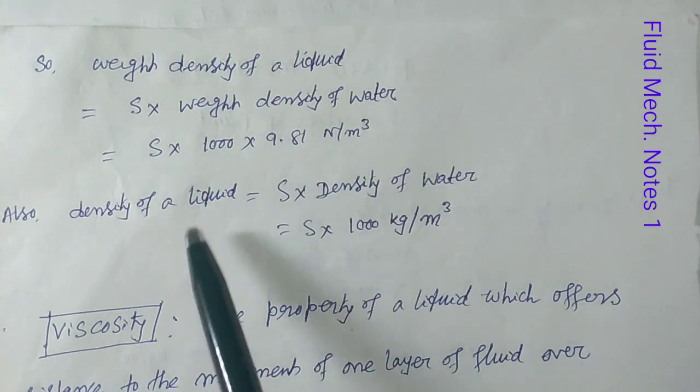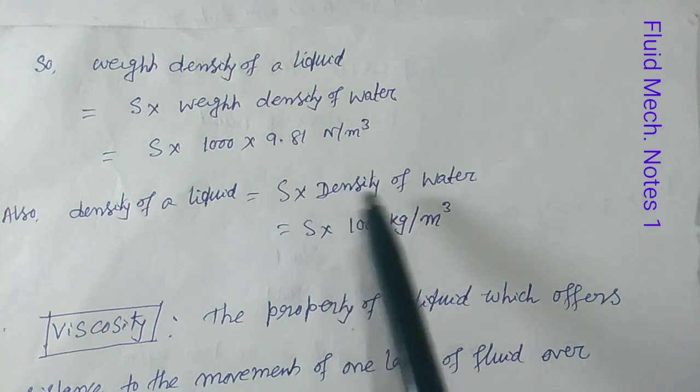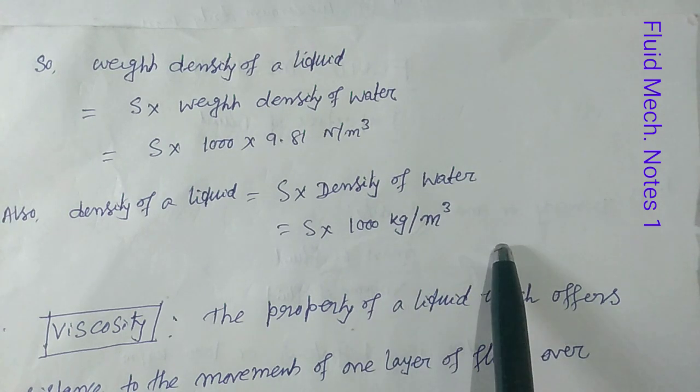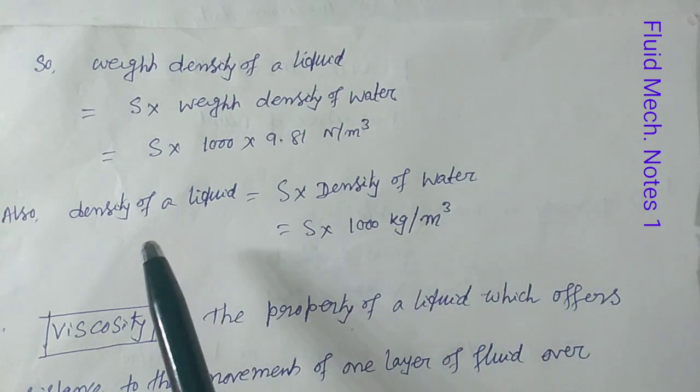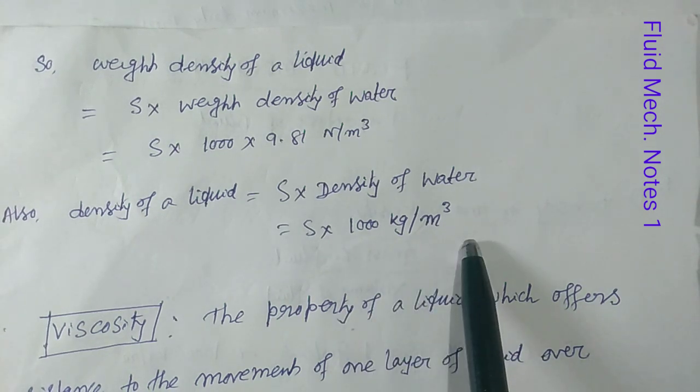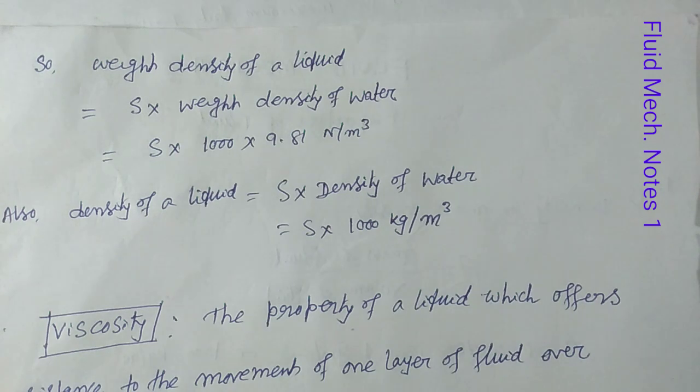Similarly, density of a liquid equals S into density of water. As we know that the density of water is 1000 kg per meter cube, density of liquid equals S into 1000 kg per meter cube. So all these four definitions, that means mass density or density, weight density or specific weight, specific volume, and lastly specific gravity. Please remember all these four definitions.